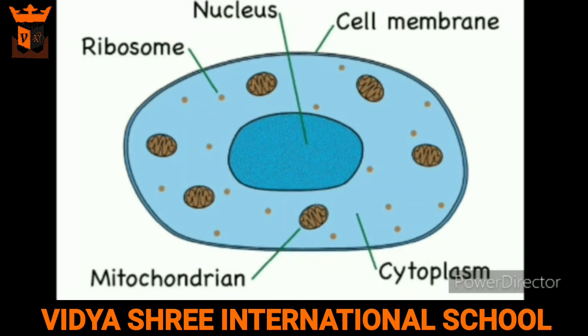The next is nucleus. The small spherical body present in the center of the cell is known as nucleus. The nucleus is the control center of the cell. It directs the growth of the cell and controls all the activities that go on within the cell.